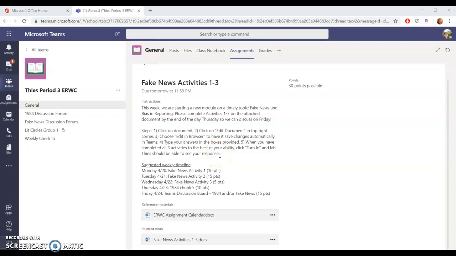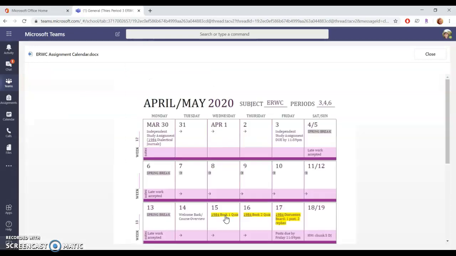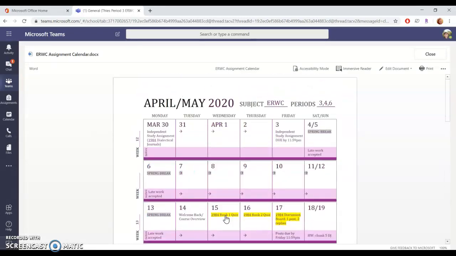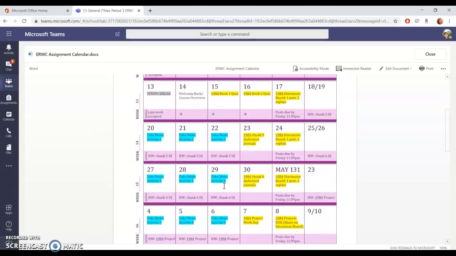What I mean by that is the document here, it says Student Work Fake News Activities 1 through 3. So that is the document that you need to edit. This assignment calendar is just here for your reference. So if I click on it, you'll see it. And you can see that if you want to be kind of on track with us, you should have done pretty much the first 3 activities by now. Of course, if you haven't, I'm going to give you some leeway. Don't worry about it. But if you want to keep on pace with the class, here's just your general assignment calendar.